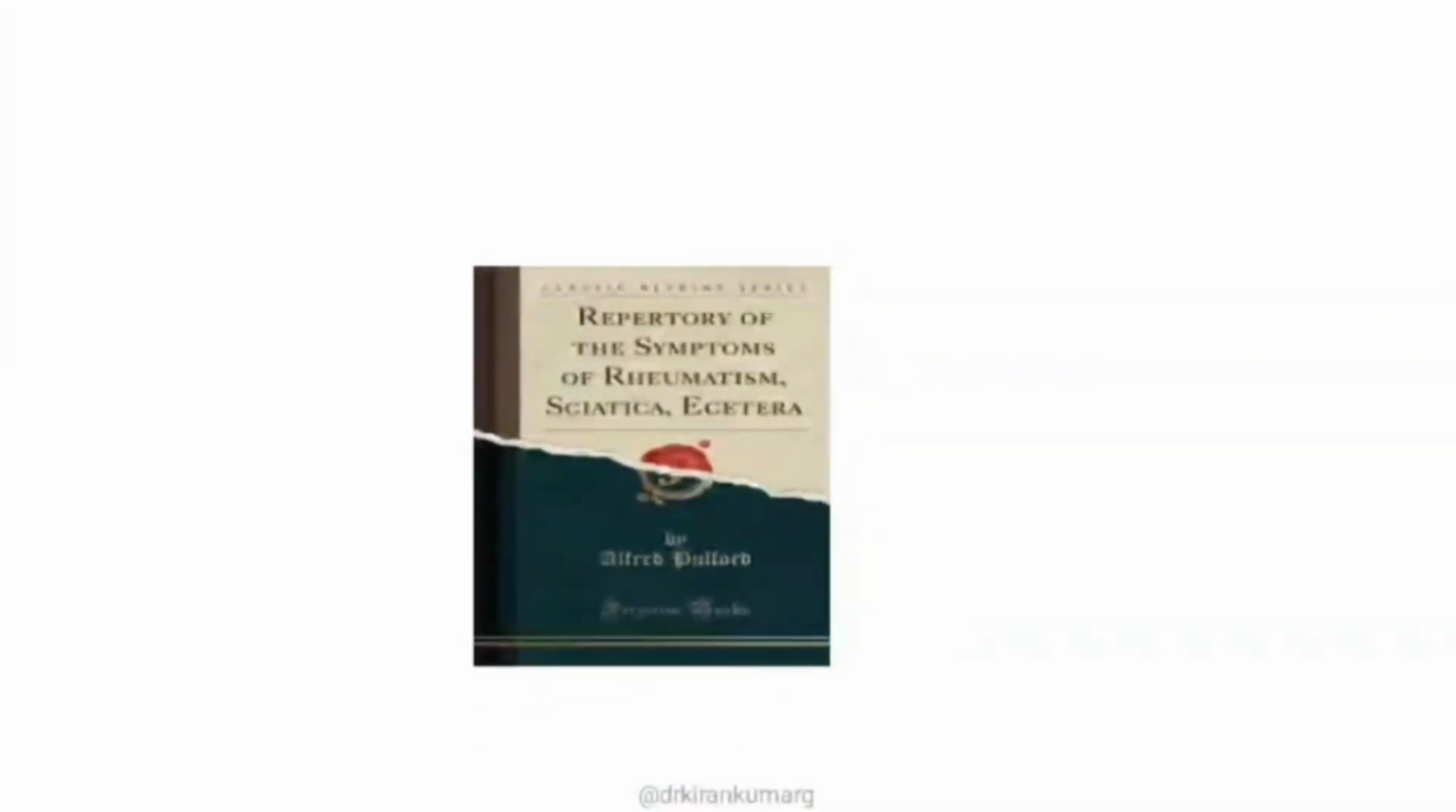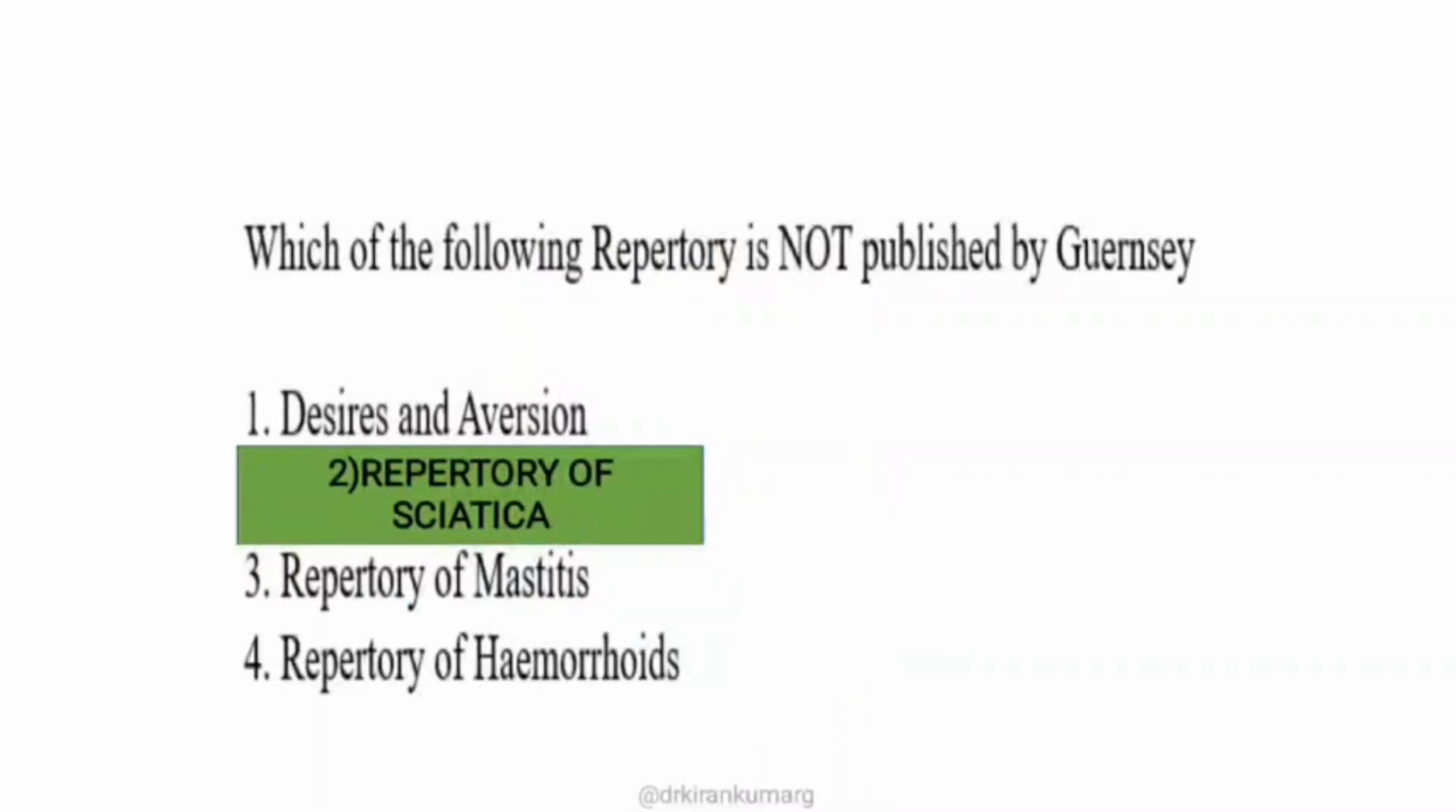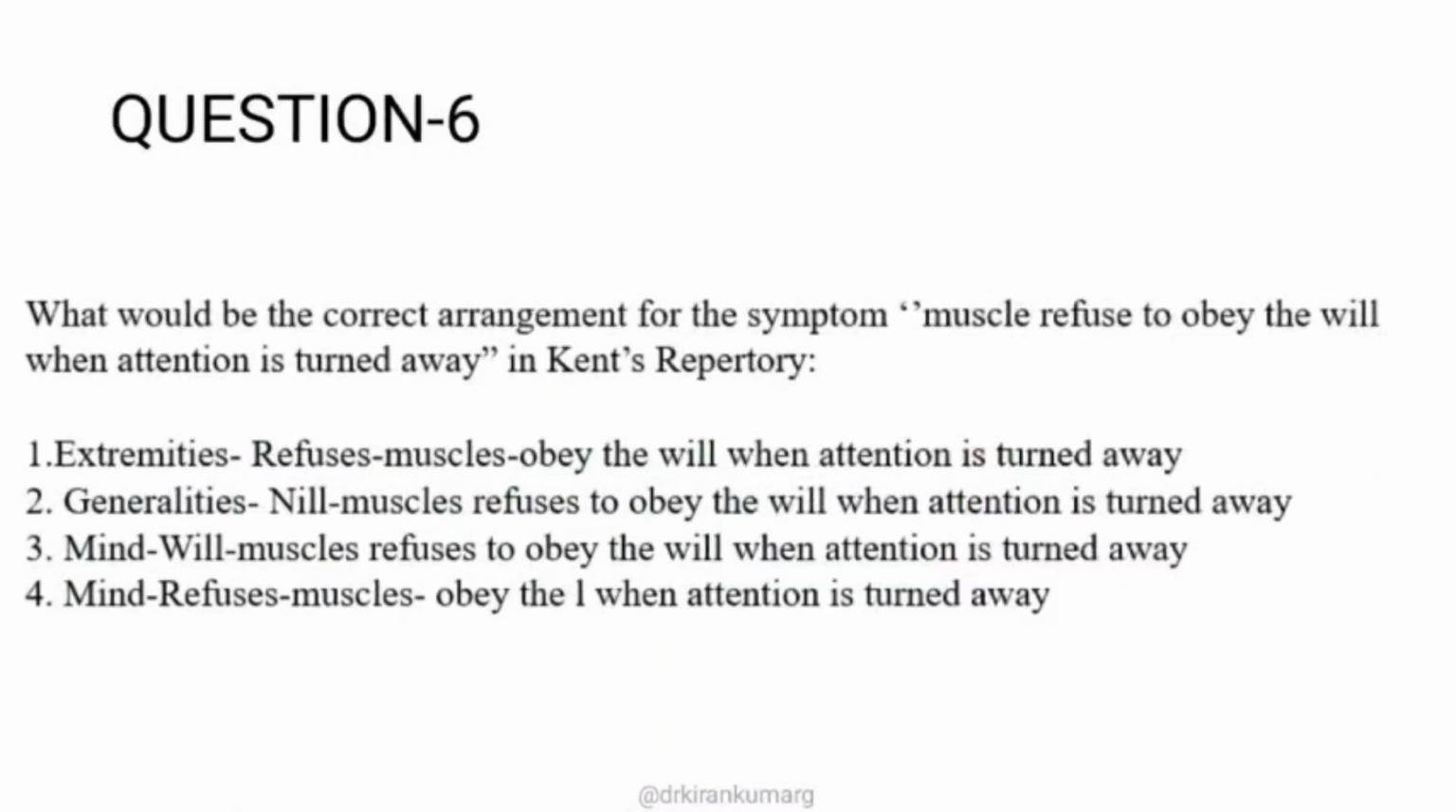Whereas the other option, the repertory of sciatica, was written by Alfred Pulford. So the right option is repertory of sciatica, whereas the other 3 books have been published by Guernsey. Moving on to the next question.